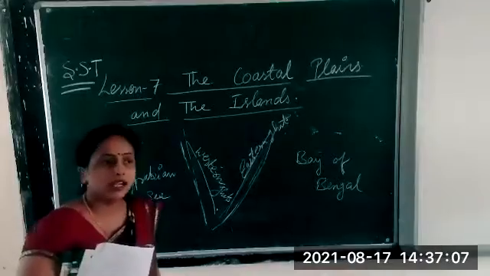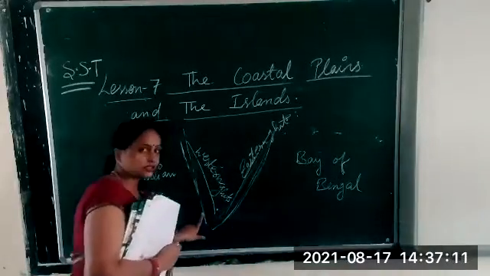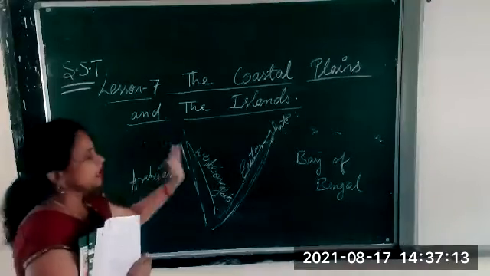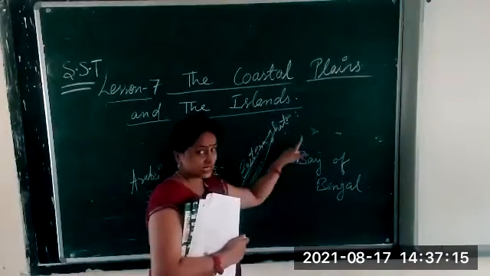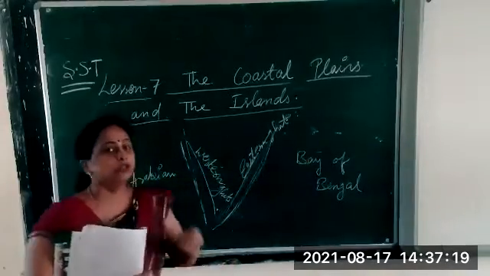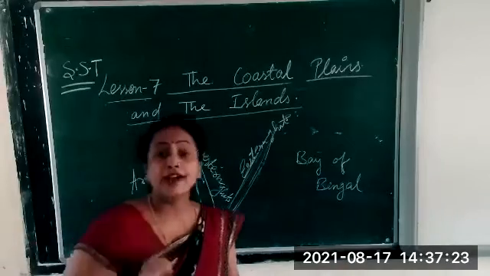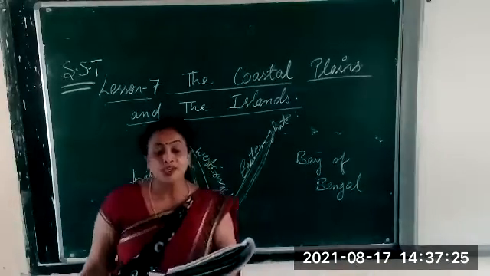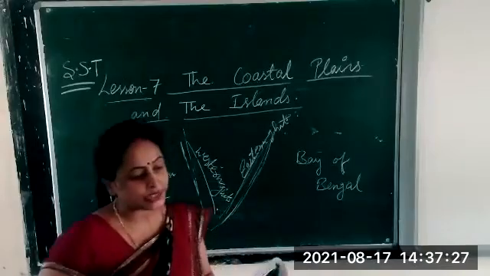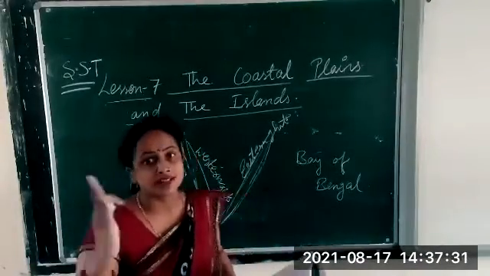What we call coastal plain. Clear? This is Western Ghat because it is in the western part, and this is Eastern Ghat because this is in the eastern part of India. Clear? Now this much is clear. So the narrow coastal plains are located on both sides of peninsular India between the Ghats and the sea.